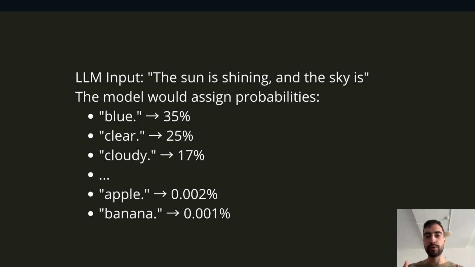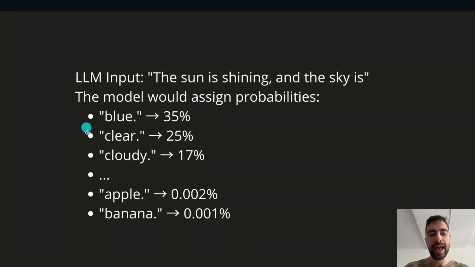How does AI, like what do I mean by make sense? One important thing is that all of these probabilities will add up to 100%. Because if LLM says blue has 35% chance, we need to know that it's 35% of all of the tokens, this entire vocabulary. And if the sum was not 100%, then this 35% wouldn't have much meaning because we wouldn't know 35% of what.